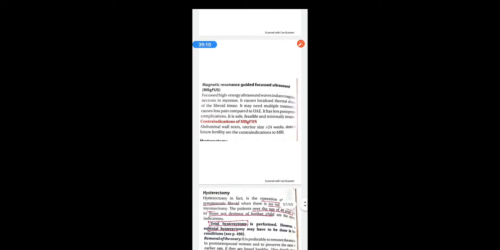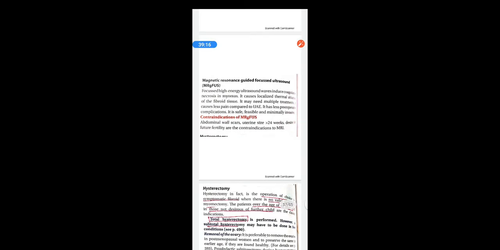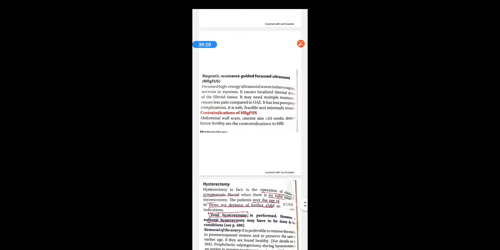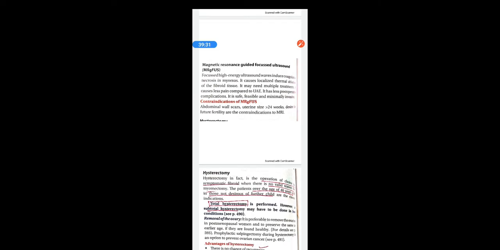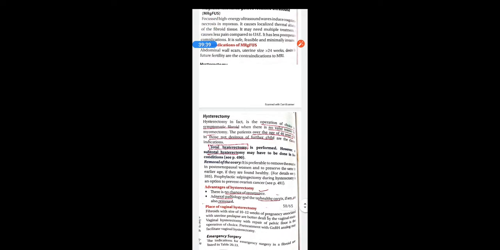It may need multiple treatments, which cause less pain compared to UAE, and it has less post-operative complications. It is a safe, feasible and minimally invasive procedure. Contraindications are abdominal wall scars, uterine size more than 34 weeks, and desire for future fertility. So MRI guided focused ultrasound waves are used to cause necrosis and thermal ablation of the fibroid tissue.